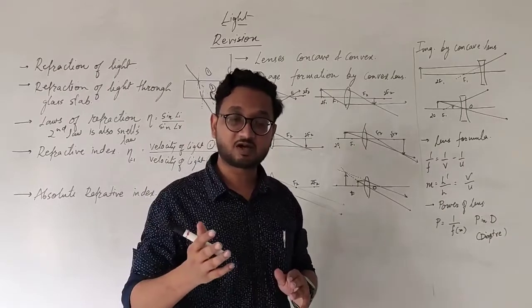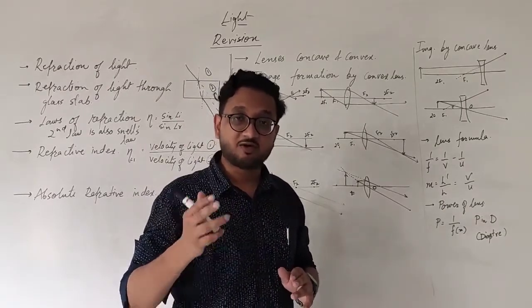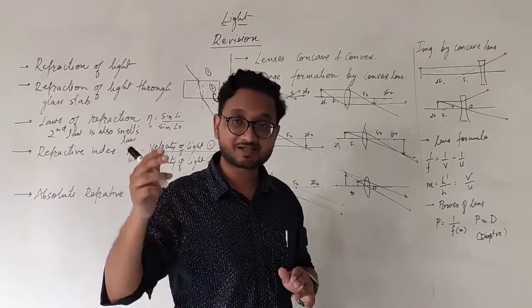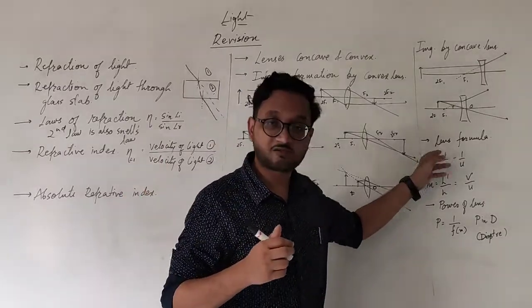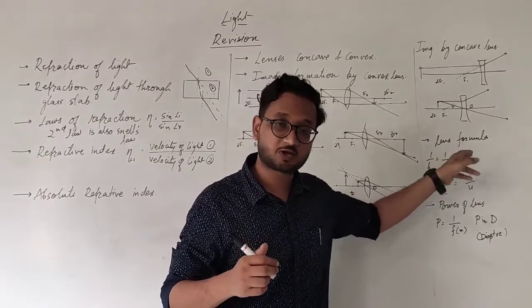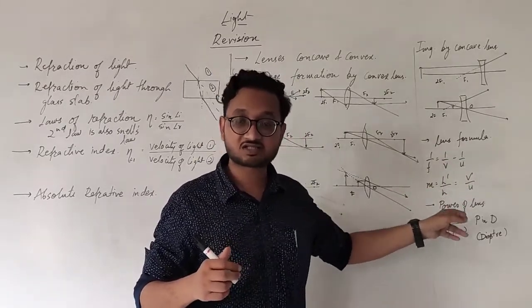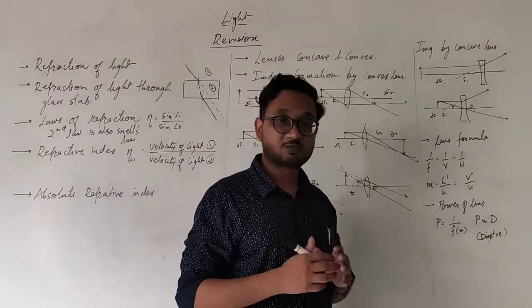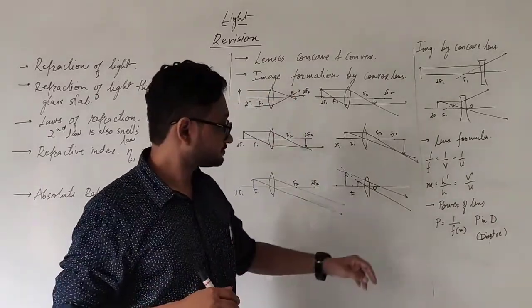In mirror formula for mirrors we have 1 upon V plus 1 upon U, and magnification formula for mirrors we have minus V upon U. But in lens formula for lenses we have 1 upon V minus 1 upon U, and the magnification for lenses is V upon U. So the minus signs have been reversed.